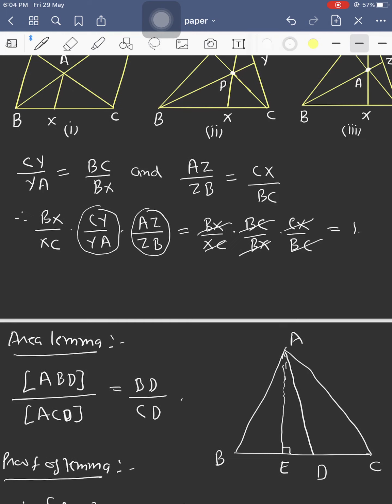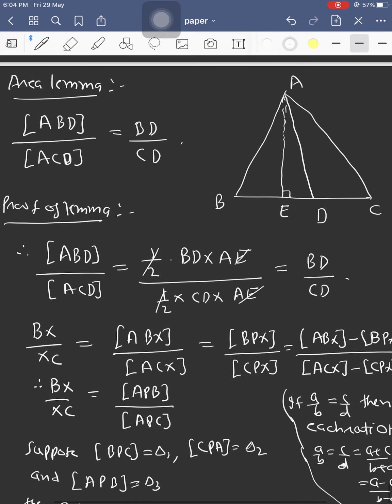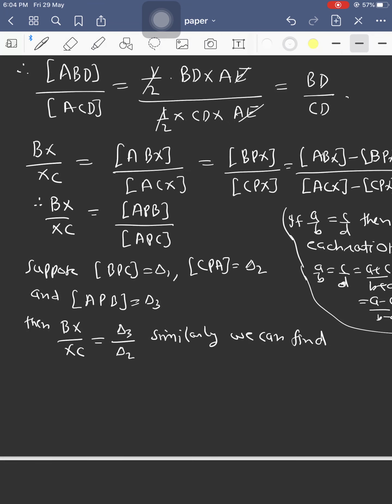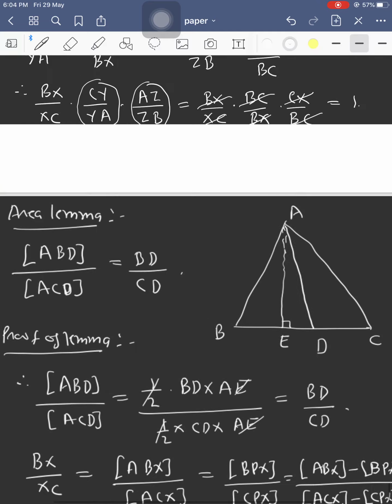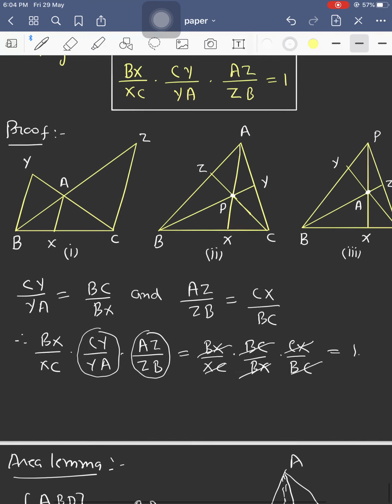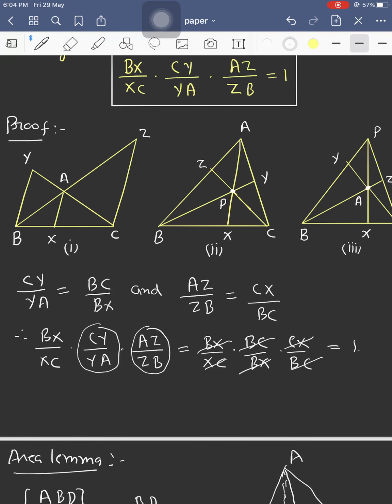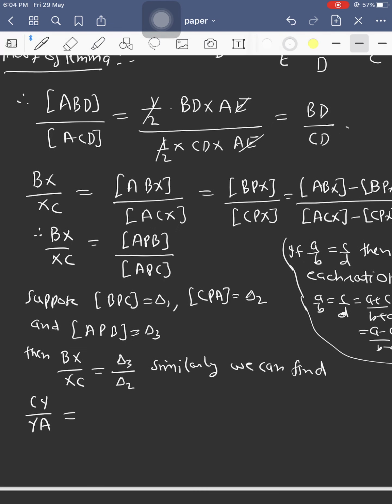If we work on the second ratio CY upon YA, then we get area of triangle BPC upon area of triangle APB, and BPC is delta 1, and APB is delta 3. Therefore, this ratio becomes delta 1 upon delta 3.